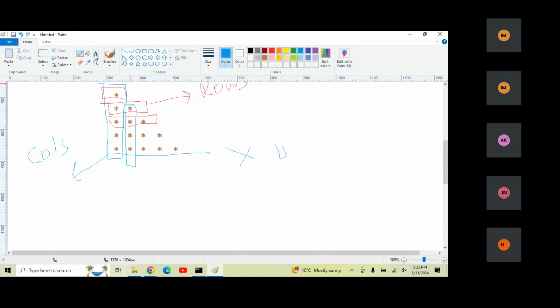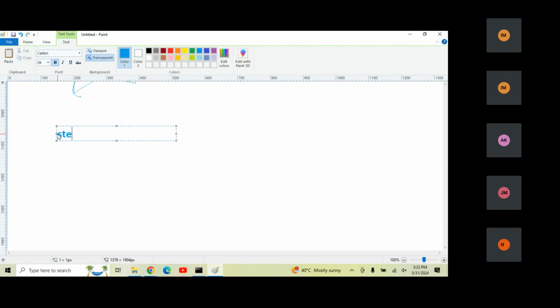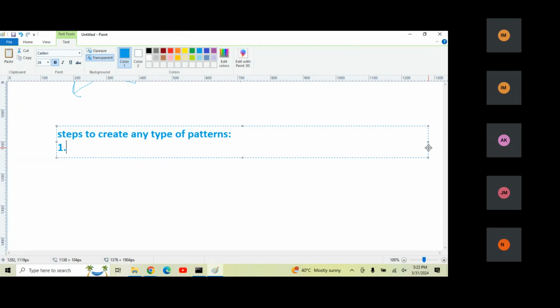So whenever I want to create any type of pattern, there are fixed steps. Total 5 steps are there to create the patterns here. Step number 1, you should know how many rows are required. This is step number 1.